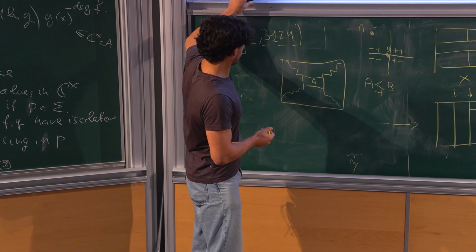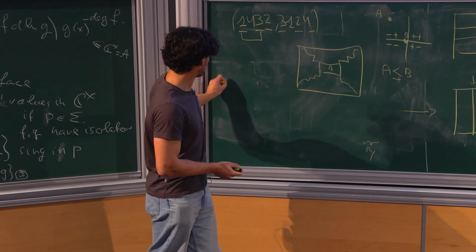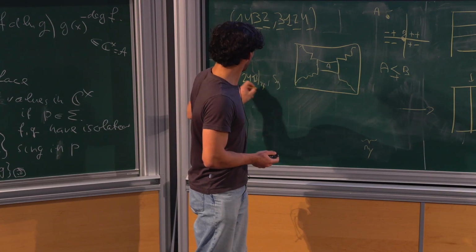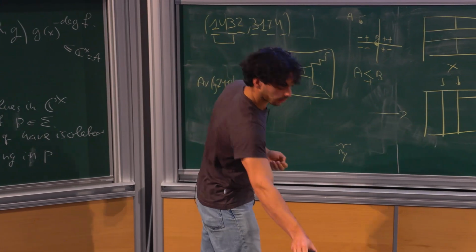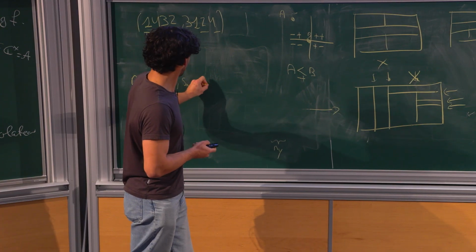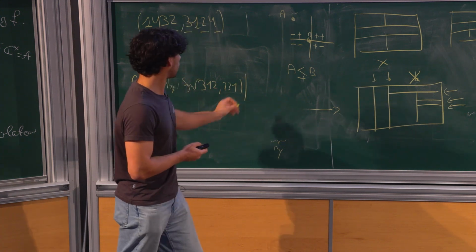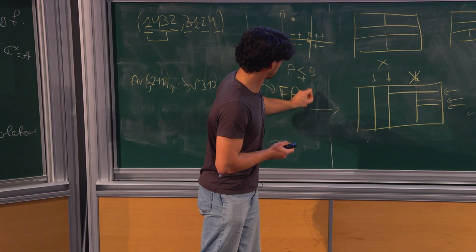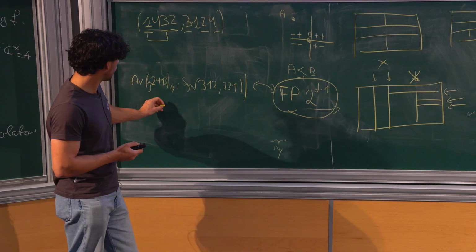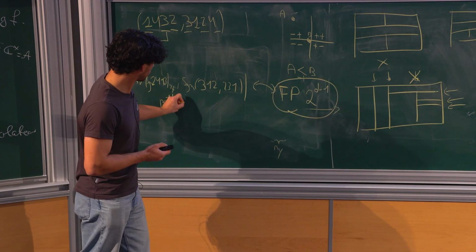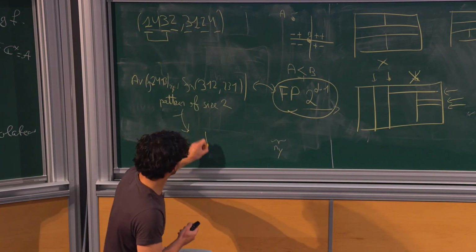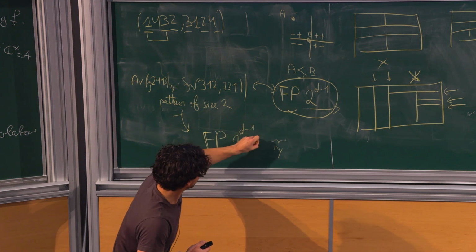So this means that if I have relation between the permutations which avoid 2, 4, 1, 3, 2, 2, I can also consider some pattern of size 2, for example, some pattern of size 2, to obtain a floor plan of dimension 2 to the d minus 1 minus 1.